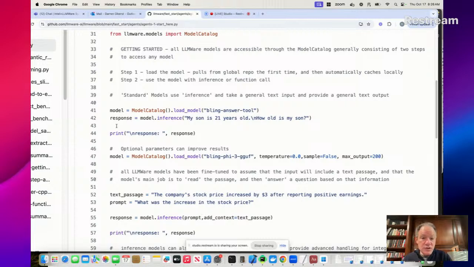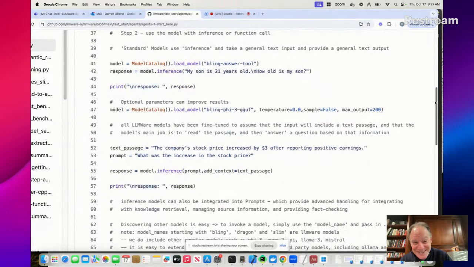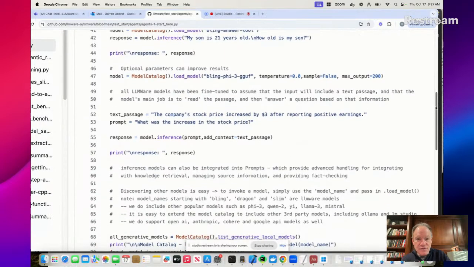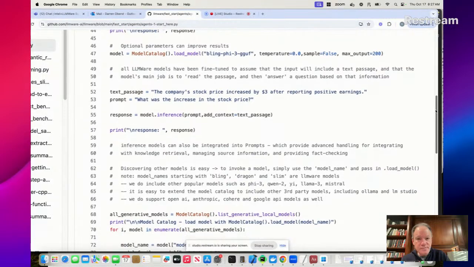The goal of this is once you've done this, you have a very simple and easy to use recipe. If you don't want to go any further with any more code or examples, to create a basic inference, pick a model, enter in some prompt, and then you can print out the response. So hopefully, within 15 minutes after the end of this call, whatever time zone you're in, you can have actually run your first inference using LLMWare running all locally on your machine. All right, so that's the first very, very simple example.